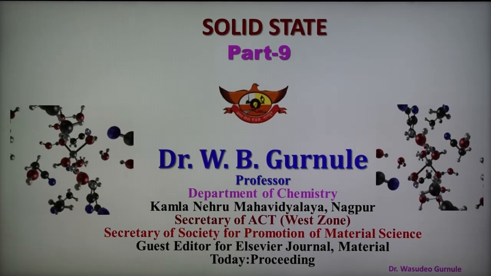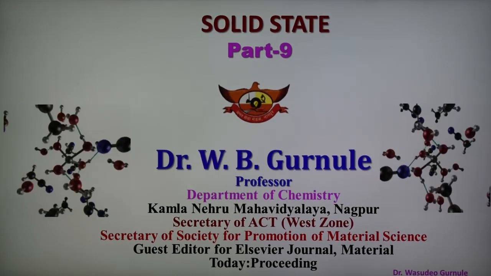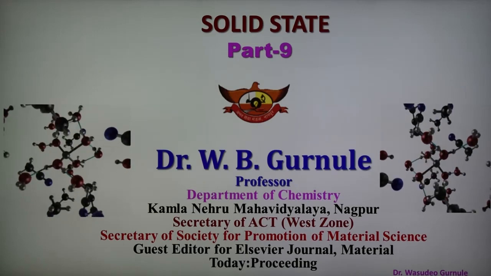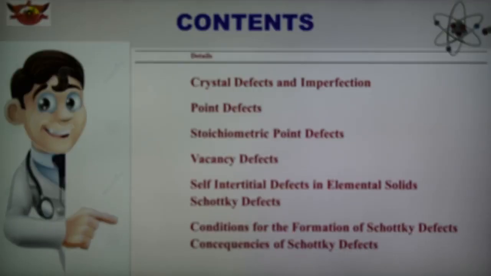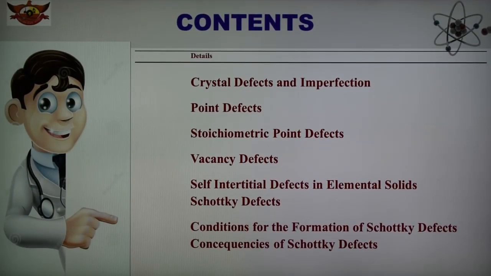So today's topic is the solid state, part number 9, and in this part we are discussing different types of defects: what is a crystal defect, that is imperfection, point defects, stoichiometric point defects, vacancy defects, self-interstitial defect in elemental solids, Schottky defects, and what are the conditions and consequences of Schottky defects.